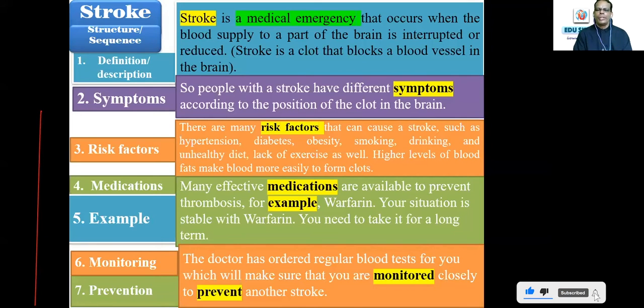Now the problem is here. When you speak about anything, I told you from the very first session, I identified and pointed out this structure and sequencing and everything. This is the most important aspect that will make things very easy, whether you're speaking, writing or reading. There is a sequence for everything.